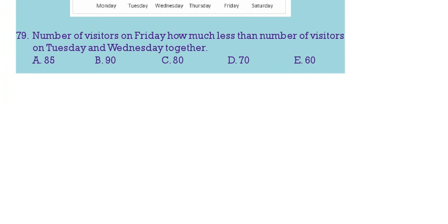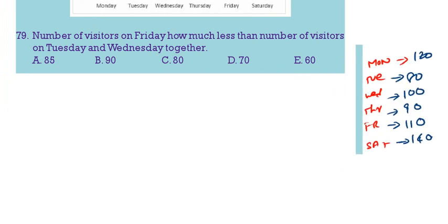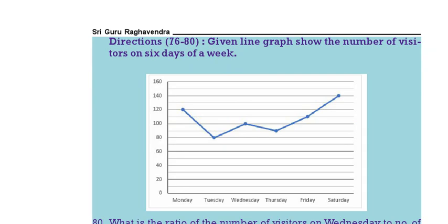The number of visitors on Friday. Friday we are having 110. Is how much less than Tuesday and Wednesday? 110, 180. Friday 110, Tuesday and Wednesday 180. What is the difference? 70. 70 is the correct answer.